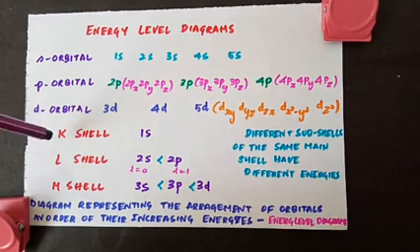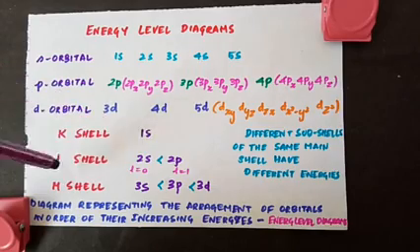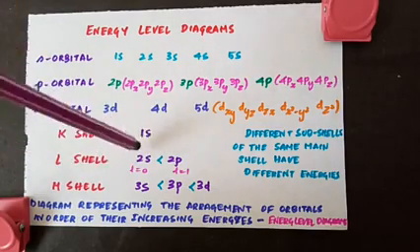Now when we have K shell, how many subshells are there? Just one subshell is there. When you take L, you have two subshells, 2s and 2p.